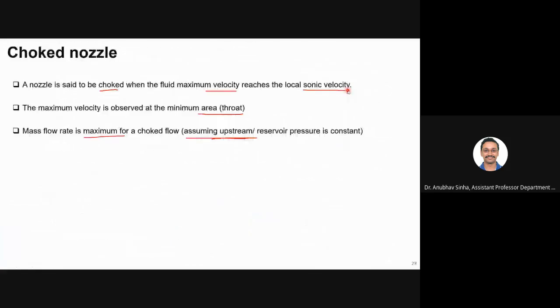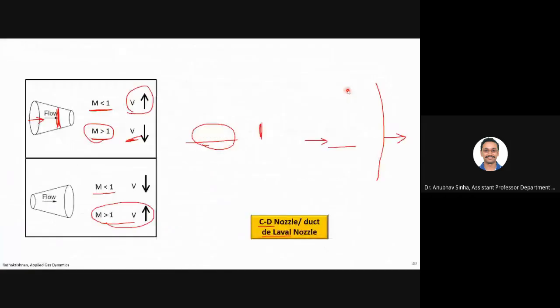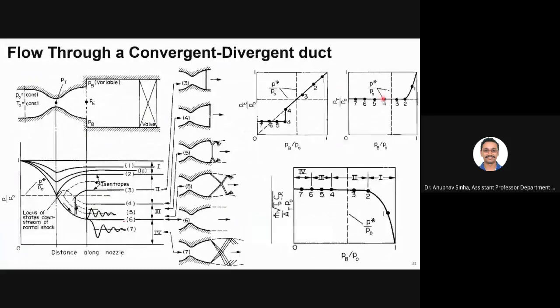Similarly here, once your throat becomes choked, around 2, after that whatever you do, mass flow rate will not increase. However low the value of PB you obtain, mass flow rate will be constant.